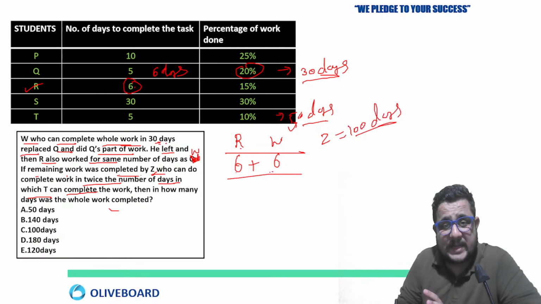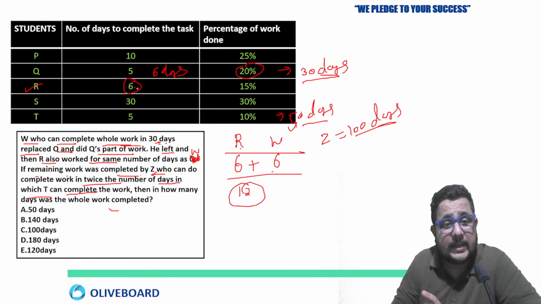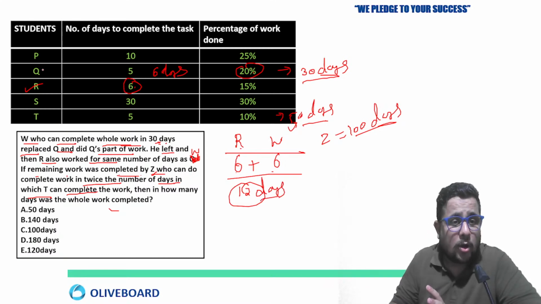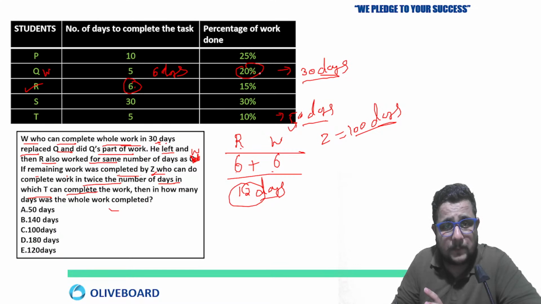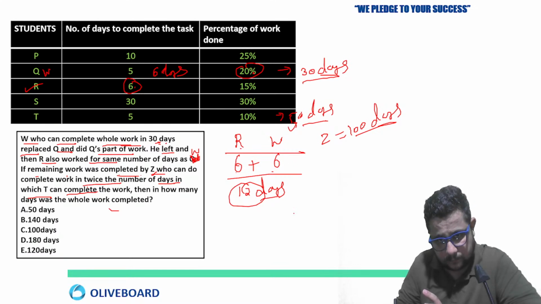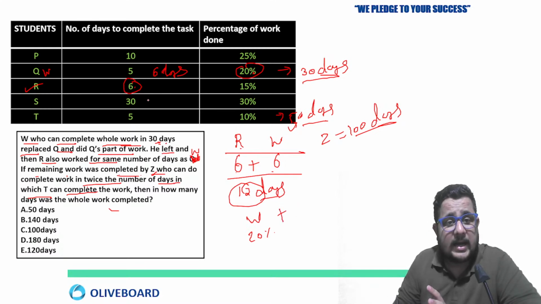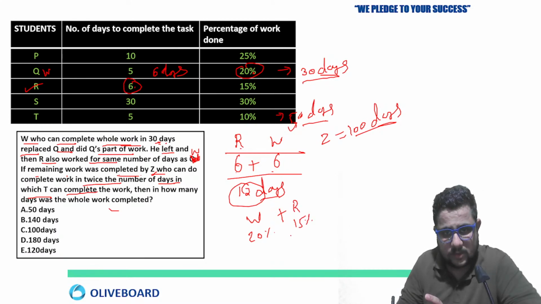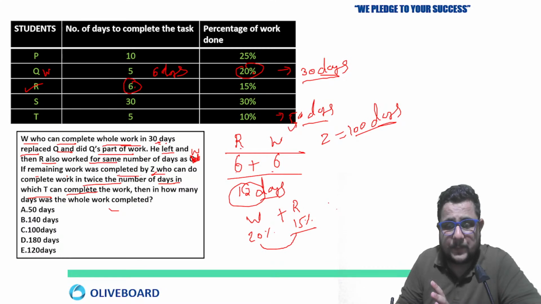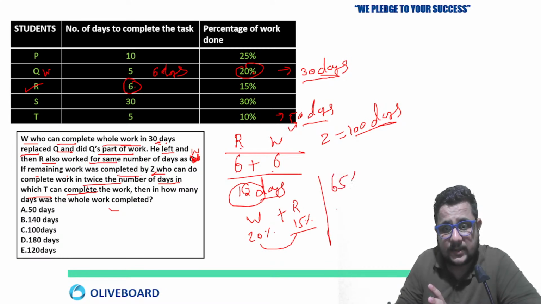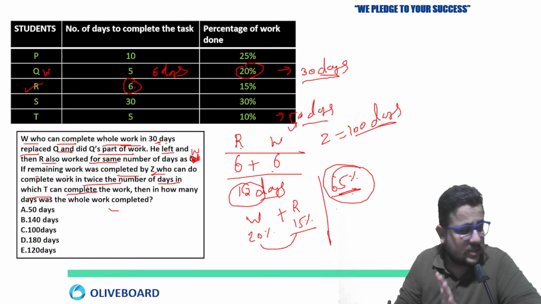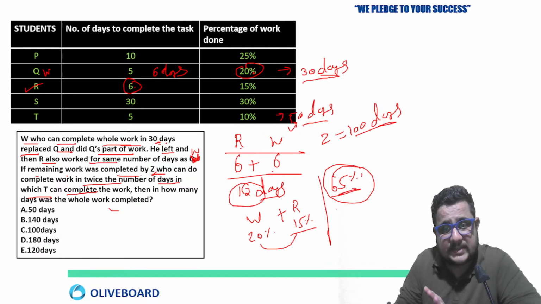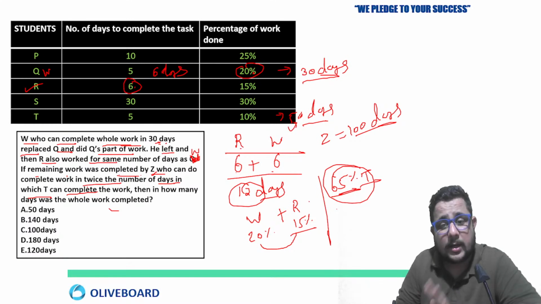Now see, 6 plus 6, it will be 12. But in these 12 days, how much work have they completed? If we talk about W, W completed 20% of the work, right? Plus R, and R is completing 15% of the work. So a total of 35% is completed. How much remaining? 65%. Are you getting my point? 65% of the work is remaining out of the total 100% task.